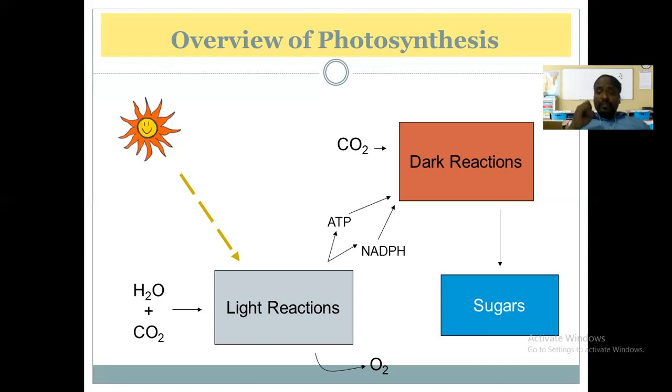So by utilizing this ATP and NADPH2 in the dark reaction, the CO2 assimilation takes place. So CO2 is the raw material which is going to be utilized by the plant in the dark reaction, in the second half of the photosynthesis. By using the CO2, ATP and NADPH2 which are formed in the light reaction, the carbon assimilation takes place in the dark reaction, which results in the formation of sugar.